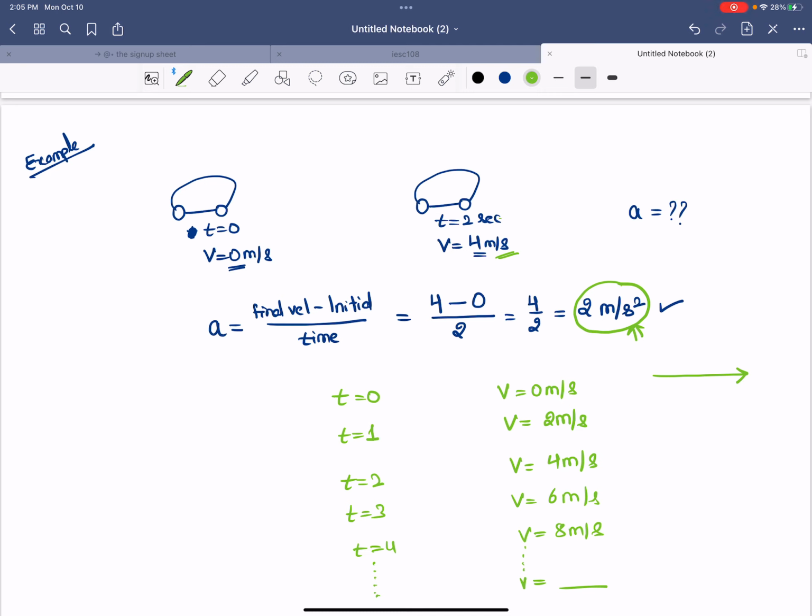So yeah, and this should help you do the extra credit question too on the assignment. So if your acceleration is given to you and somebody is asking you, for example, say that acceleration is 8 meter per second square, and I ask you what will be the speed of this person after 2 seconds if they started from 0. Well, every second you increase by 8. So 8 after 1 second, after 2 seconds your speed will be 16. So that's what it means to have an acceleration. Your speed is increasing by this much every second.